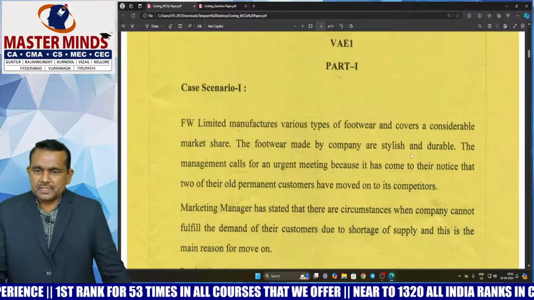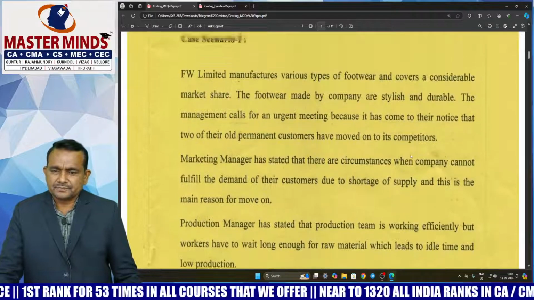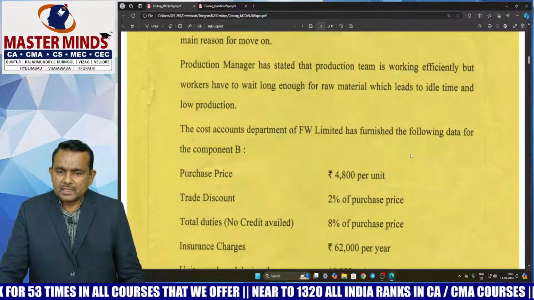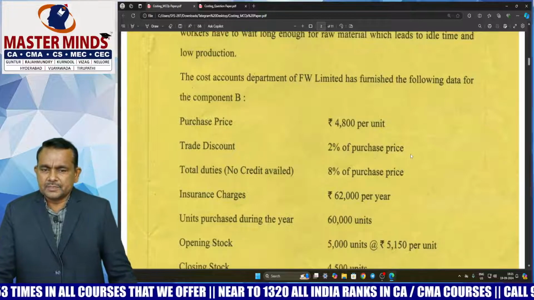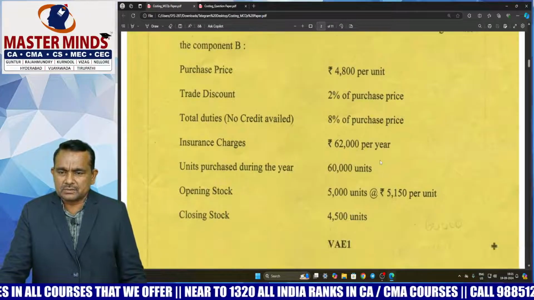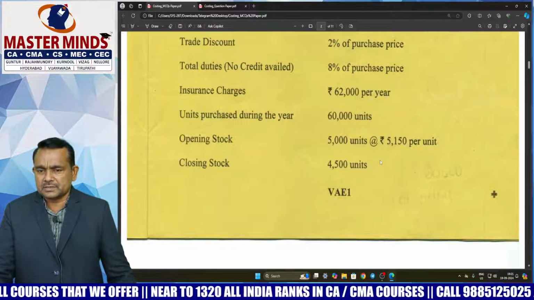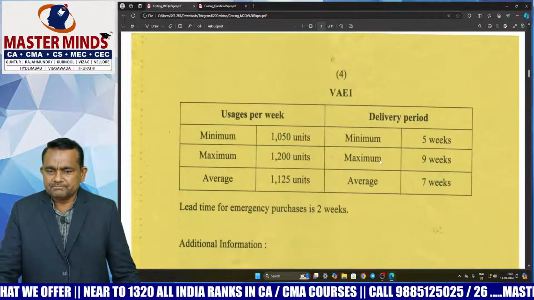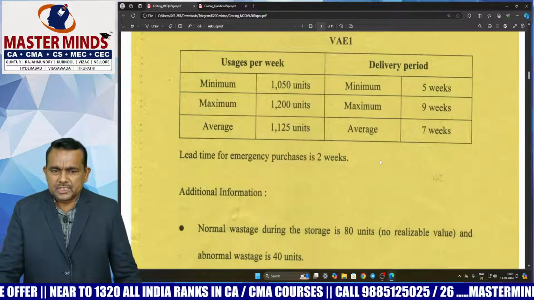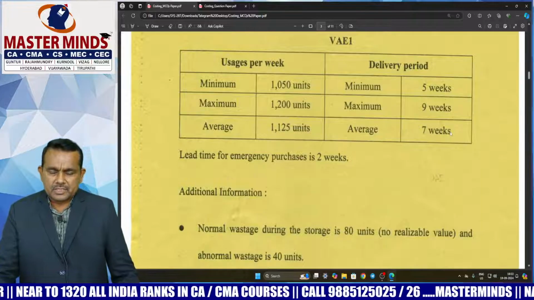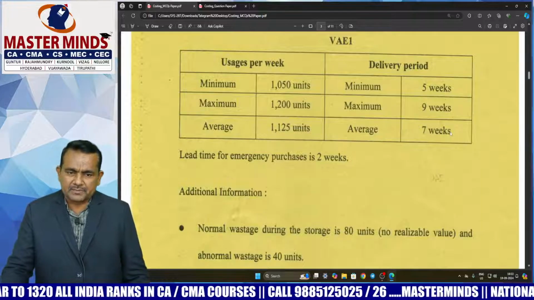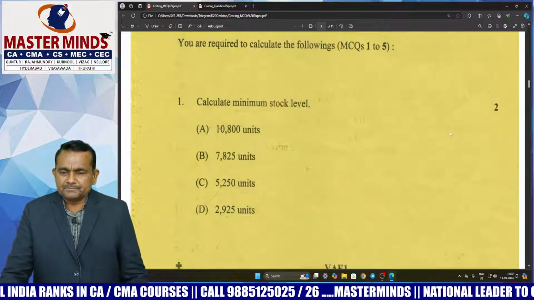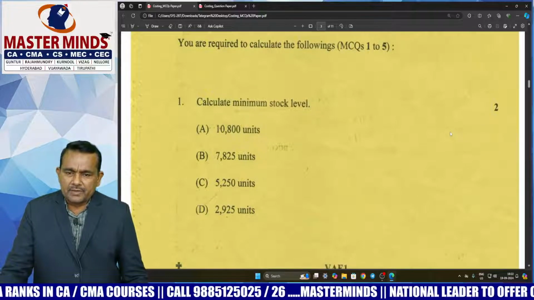First question, case scenario basis. Here paragraph discussion, then details: unit price of raw material, trade discount, total duties, insurance charges, units purchased, opening inventory, closing inventory. Next, usage per week, delivery paid. So this question related to material chapter. So here calculate minimum stock level.